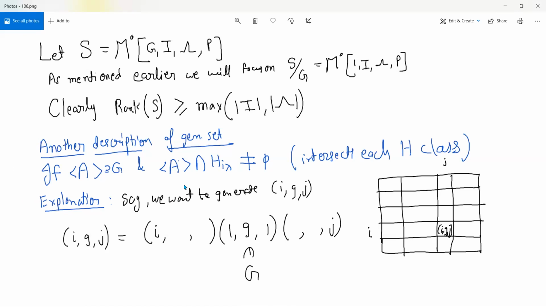So you assume this, and then you try to pick an arbitrary element (i, g, j) and write it in terms of A. What that would mean is that you write it in terms of G, because A generates G by our hypothesis, and the other elements of A which are in some edge classes, but you won't have the choice over which element it intersects.